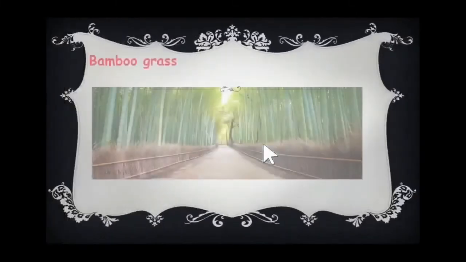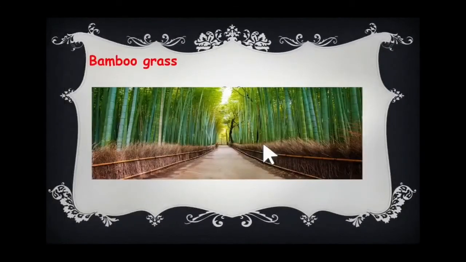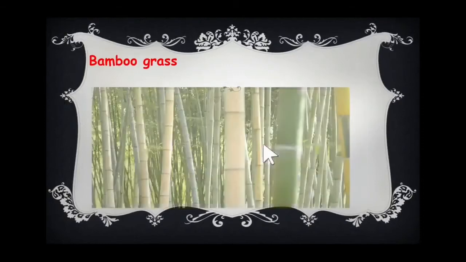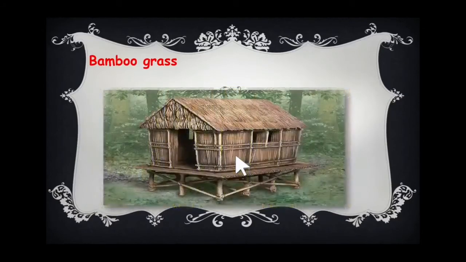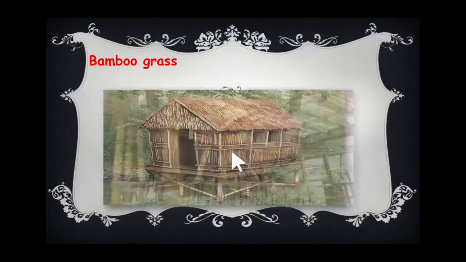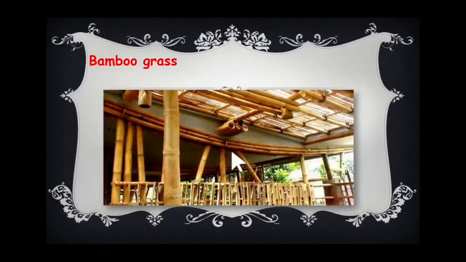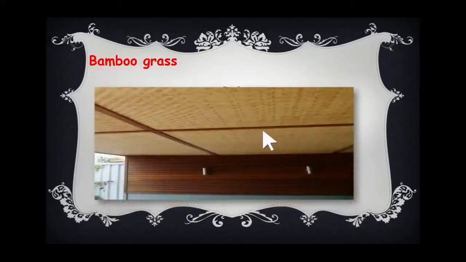Yes. Now the next one, bamboo grass. Bamboo grass is a kind of grass which has a woody stem. See the wood-like stem it has, right? It can be used to build houses, walls and roofs. Look here, these house walls are made by, yes, the bamboo grass plant, right? Yes, these are some examples. Here the roofs are made by bamboo grass. Yes. So the grass can help us in the making of roofs and walls of houses or buildings, right? Yes.